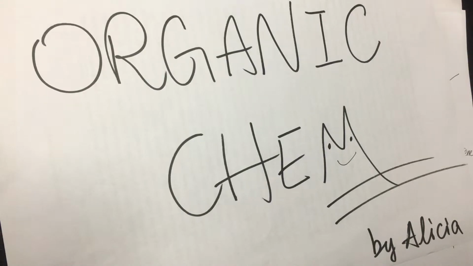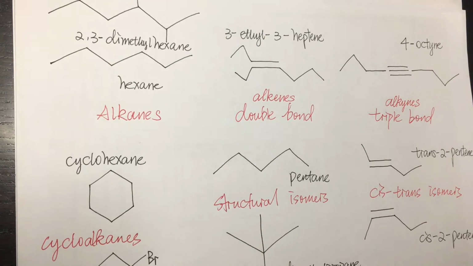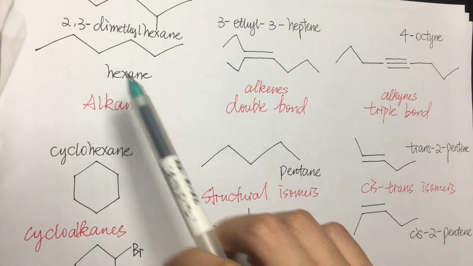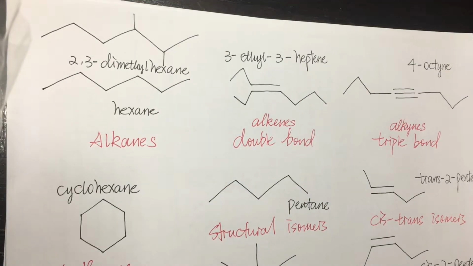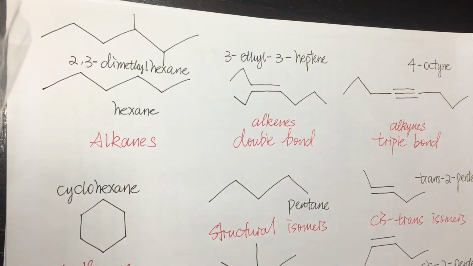Everybody, so today's subject is organic chemistry. Those are all skeletal structures, in which only carbon atoms are being presented. All the lines you see here are bonds. Alkanes are not reactive in their gas form when they're shorter, and they're solid at room temperature when they're longer. The alkanes are saturated because they have the maximum amount of hydrogen atoms around them. And this is the simplest one, only single bonds between them.